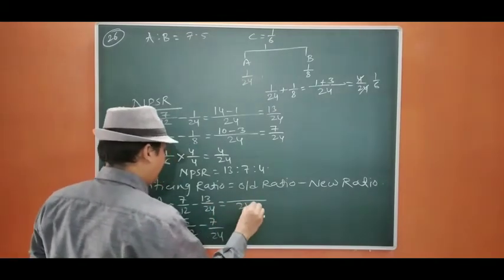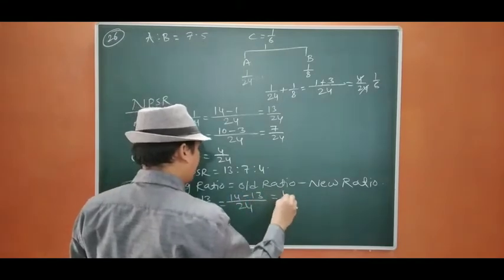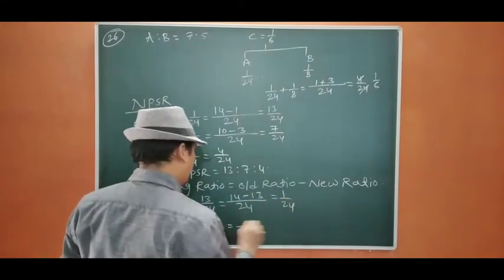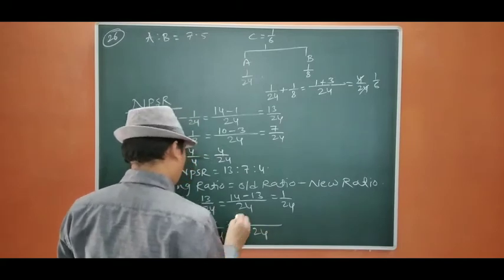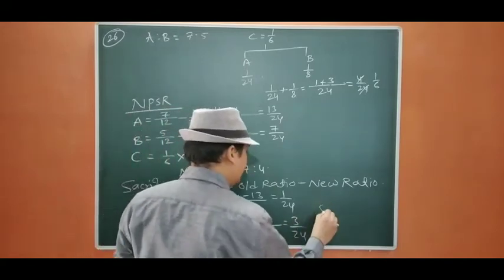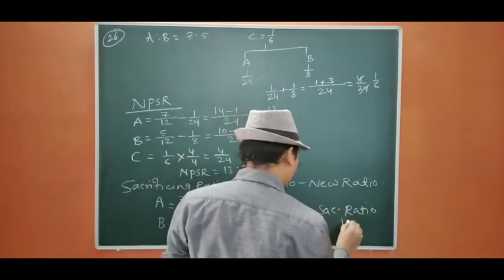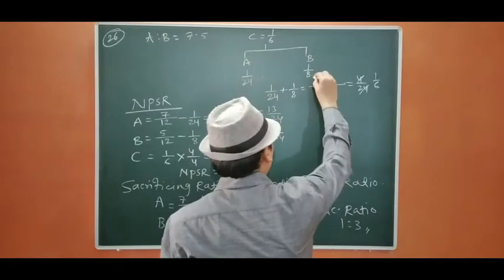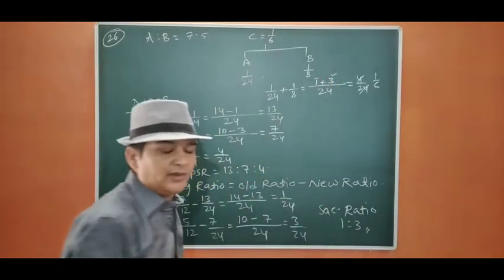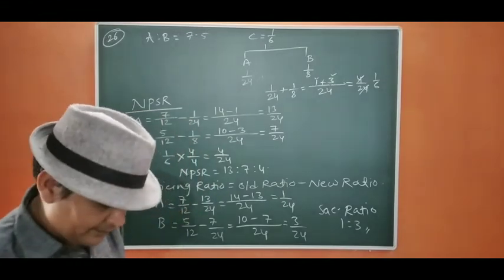So it is going to be 24. 7 2s are 14 minus 13 is 1/24. Here also 24. 5 2s are 10 minus 7 equals 3/24. If you see the sacrificing ratio, it is 1:3. I have already told you 1:3. Now we are going to pass the entry for the same.